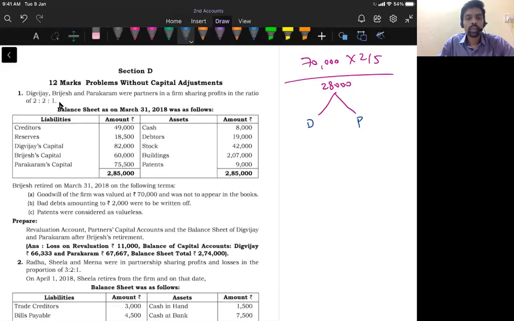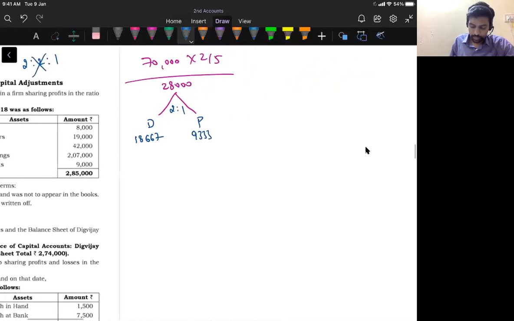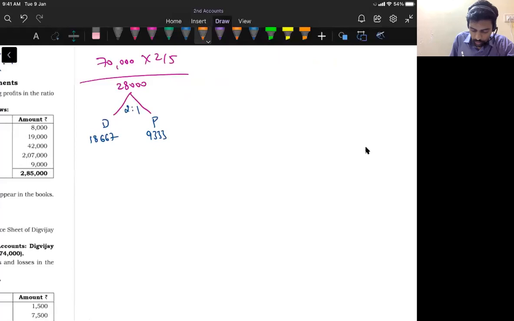So 2:1 is the ratio. Brijesh is taking retirement, therefore the gain ratio will be 2:1. Ignore that 2. So you will get 2:1. This will be considered as the gain ratio. So 28,000 rupees in the ratio of 2:1, you will get 18,667 and 9,333 rupees. So total goodwill to be paid to Brijesh is 28,000. Out of 28,000, Digvijay will pay 18,667 and then Parakram will pay 9,333. So I will prepare the partners' capital account here.